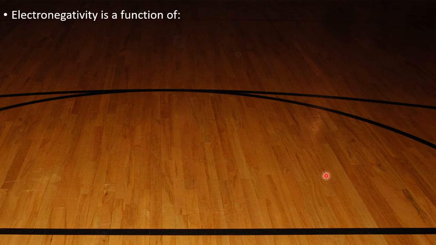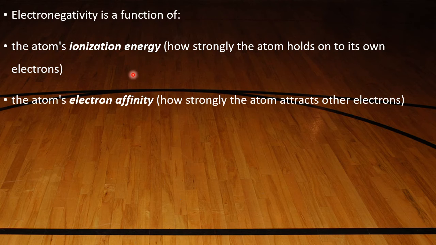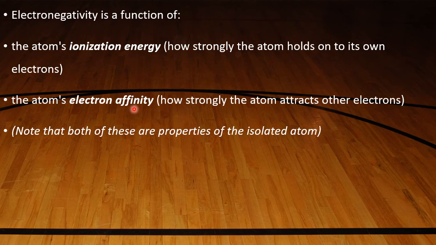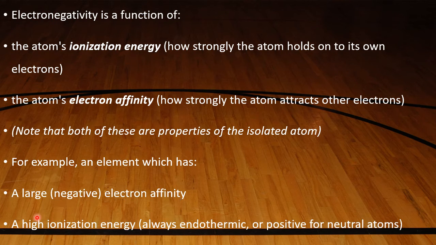That means fluorine is the topmost electronegative element on the modern periodic table. Electronegativity is a function of the atom's IE and the atom's electron gain enthalpy or electron affinity. Note that both of these are properties of the isolated atom. Now he puts the condition on. For example, an element which has a large negative value for electron gain enthalpy and a high IE.